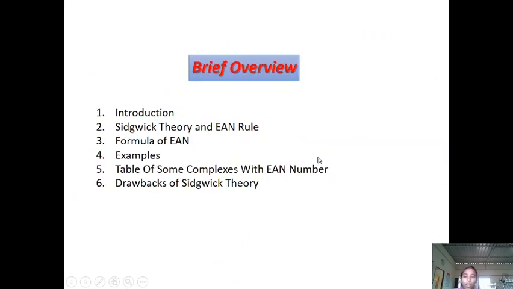First one, introduction. Second one, Sidgwick's theory and EAN rule. Third one, formula of EAN. Fourth one, example. Fifth one, table of some complexes with EAN number. Sixth one, drawbacks of Sidgwick's theory.